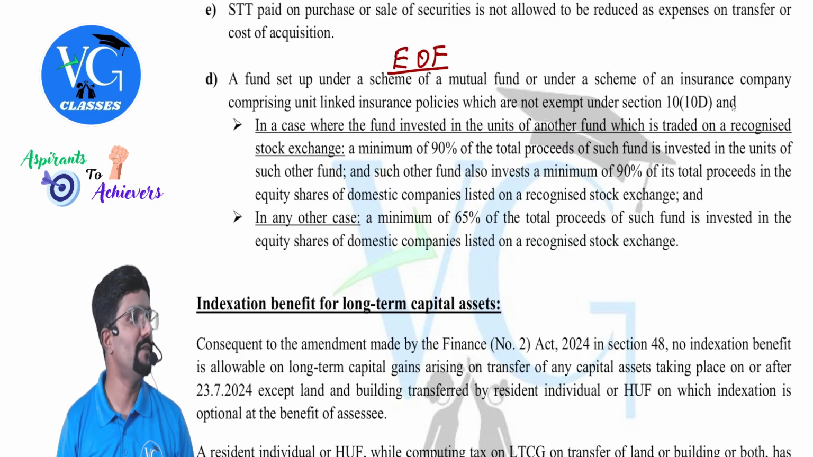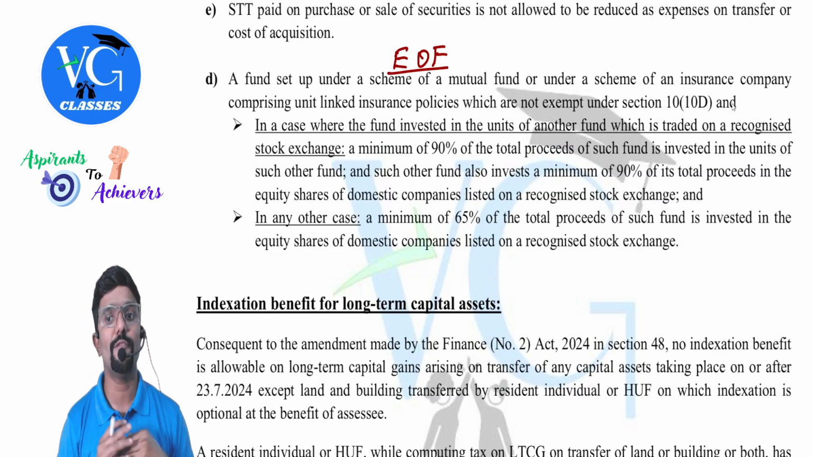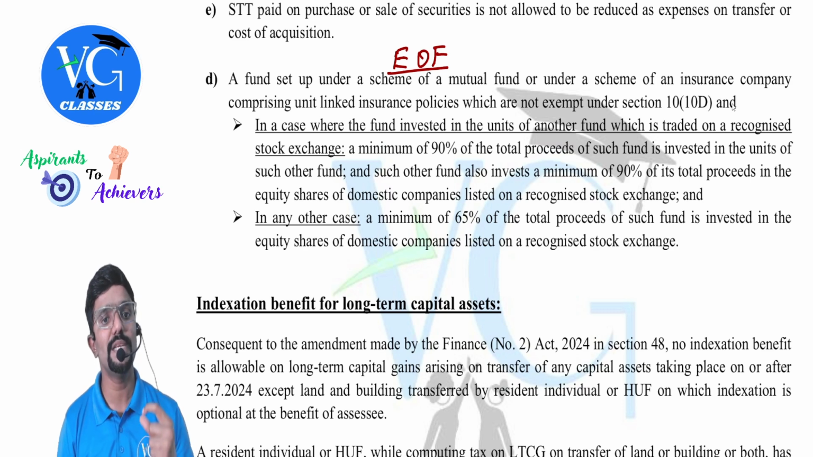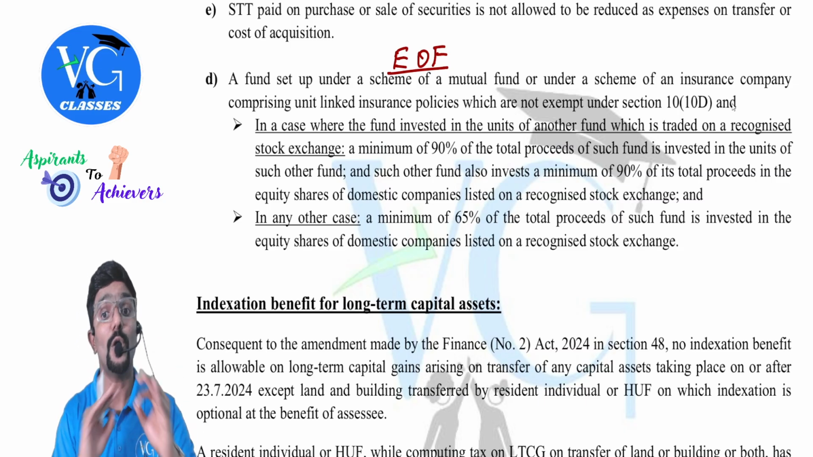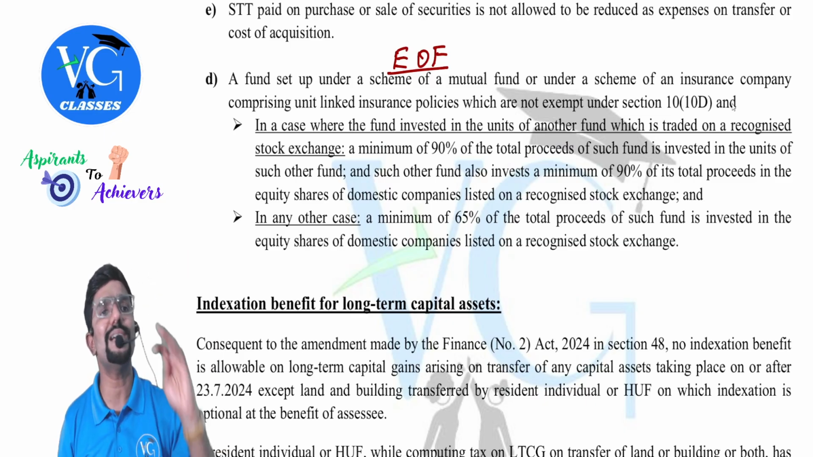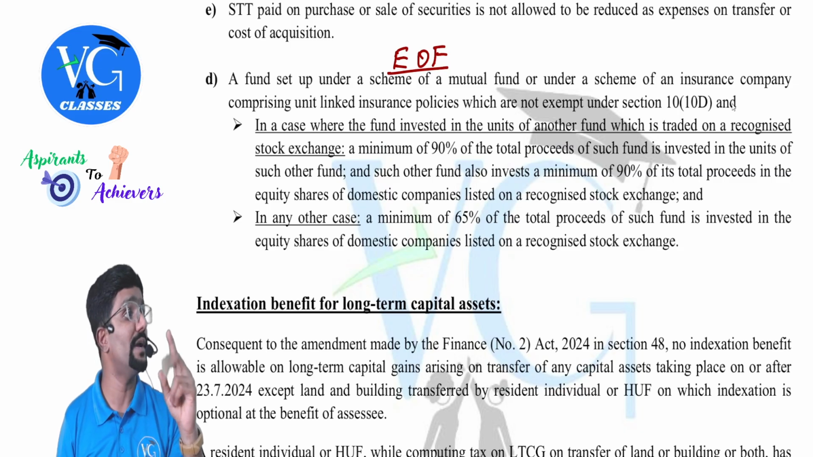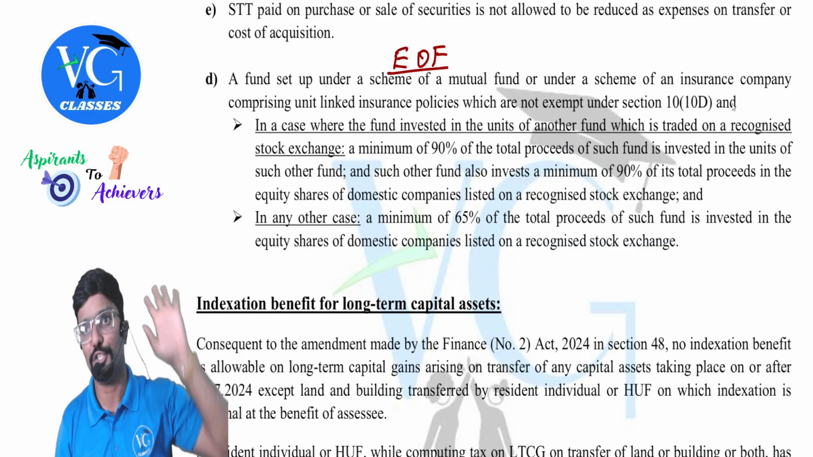Equity oriented fund. Sir, what is it? A fund set up under a scheme of mutual fund or under a scheme of insurance company comprising unit linked insurance policy. That is, it also includes ULIP, which are not exempt under section 10(10D). Guys, when is a ULIP not exempt under section 10(10D)? Even in 1 year, if you have paid a premium of more than 2 lakh 50. We had discussed that in the capital asset definition.